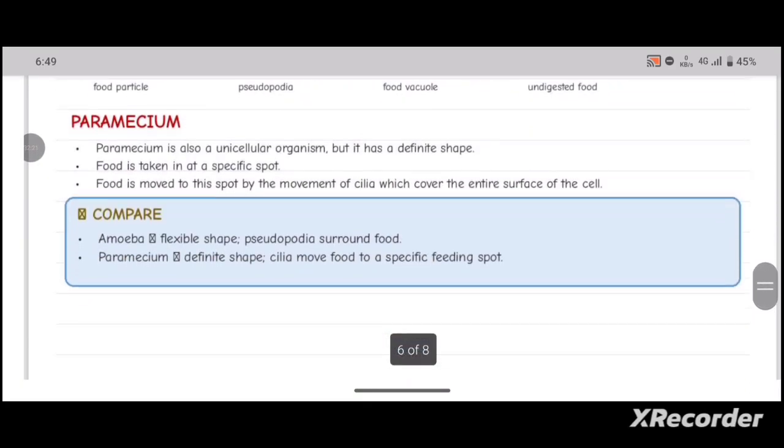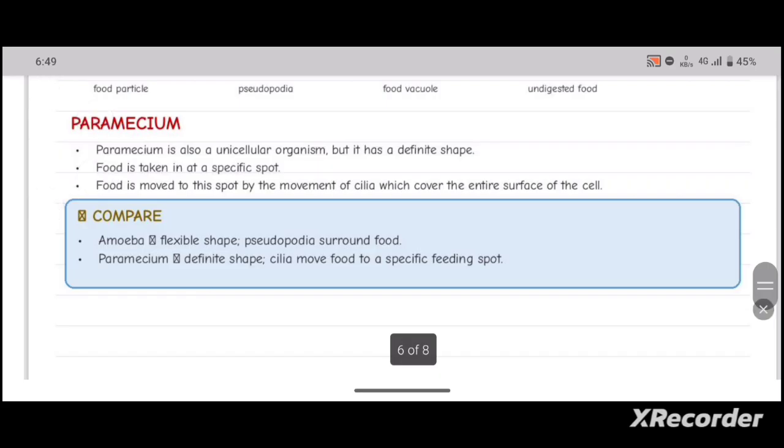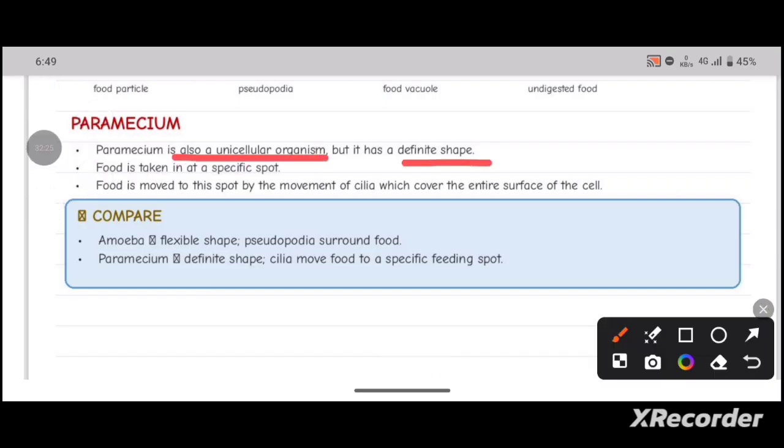Paramecium is also a unicellular organism, but it has a definite shape. Food is taken in at a specific spot, and food is moved to this spot by the movement of cilia, which cover the entire surface of the body.